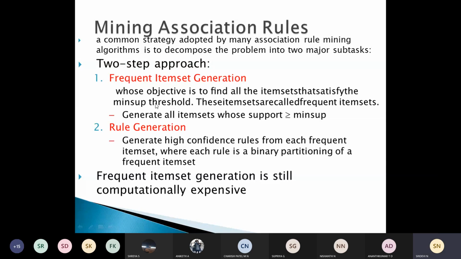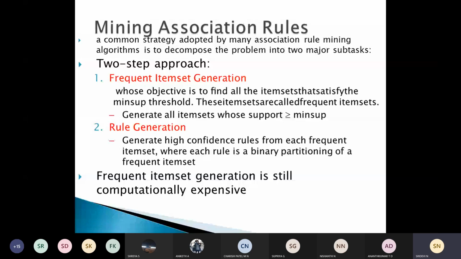We have generated a frequent item set, so our objective in rule generation is to extract all the high confidence rules from it, and these rules will be called strong rules. But the computational requirement for frequent item set generation is generally expensive when compared to rule generation. So frequent item set generation is more expensive than rule generation.